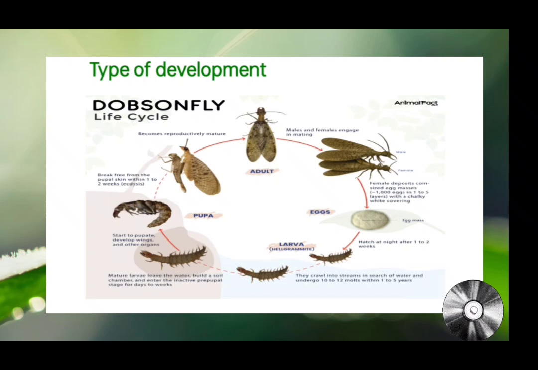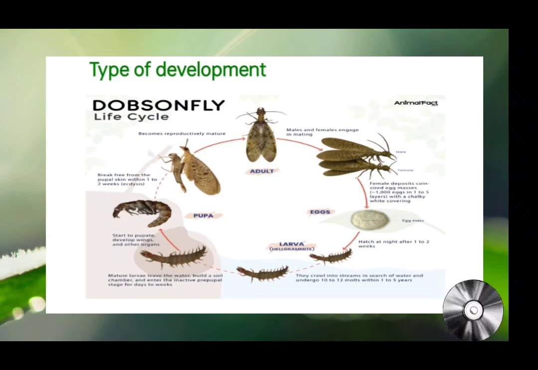They go through several instars, growing and molting as they feed on other aquatic insects and invertebrates. When fully grown, the larva emerges from the pupa as an adult, typically with a short lifespan focused on reproduction.